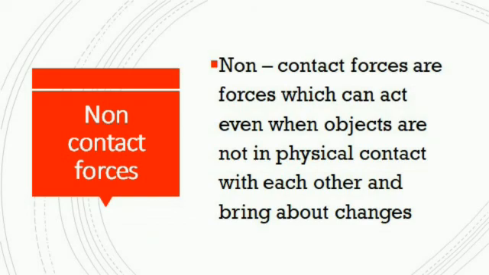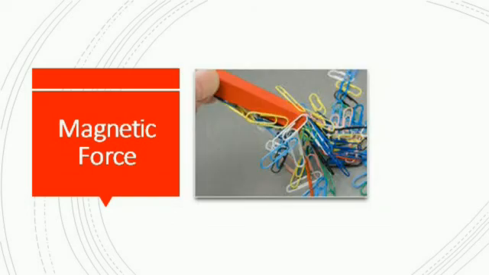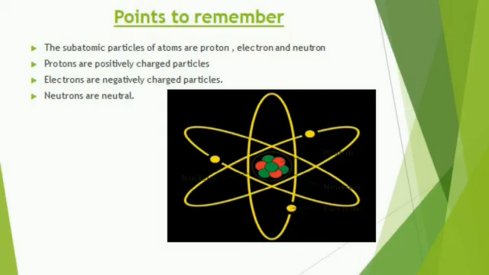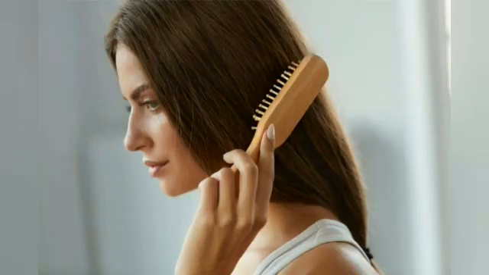Magnetic force: when you bring some paper clips near the magnet, they get attracted. Force caused by a magnet is known as magnetic force. Electrostatic force: all matter or materials are made up of atoms. Atoms are the basic unit. When you rub a plastic comb or a scale on your hair, the electrons get charged. Since electrons are negatively charged particles, they will try to attract. So this force is known as electrostatic force.